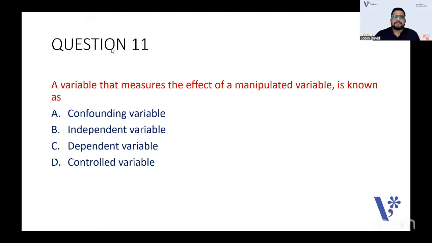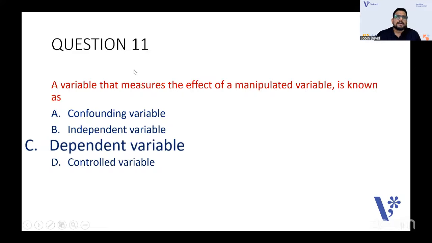A variable that measures the effect of a manipulated variable is known as what? Is it confounding variable? Is it independent variable? Is it dependent variable? Or is it controlled variable? What do you mean by confounding variable? Basically, the variable which is manipulated is what we call independent. The variable that measures the effect is called a dependent variable.